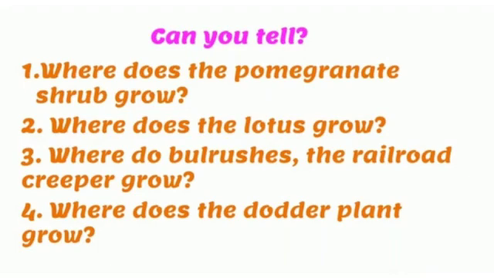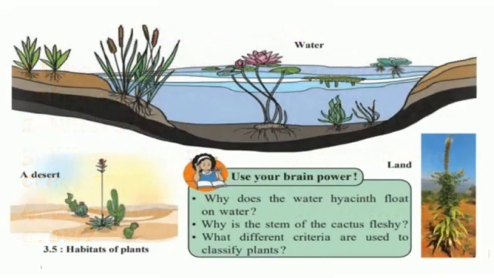Where does the dodder plant grow? Dodder plant is a parasitic plant. It is seen growing on the host plant. It can absorb all the nutrients from the host plant. Children, observe this picture. What you can observe is plants growing in different habitats. Some are growing deep in the water, some are floating on the water, some are growing on the land, whereas some are growing in the desert region, for example cactus.